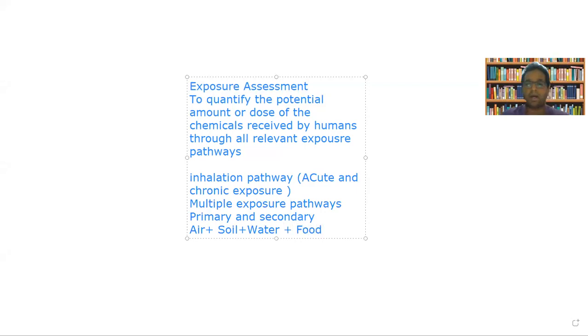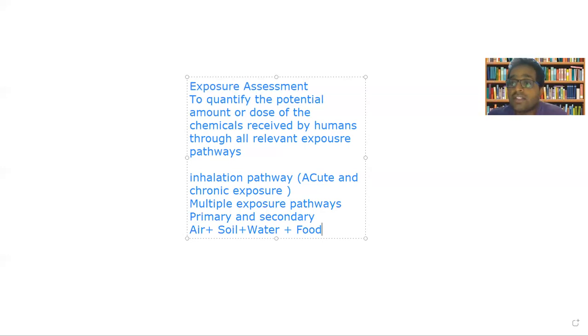These are the different pathways. Okay, so exposure assessment means the potential amount or dose of the chemicals received by humans. What is the potential amount or dose of all the chemicals received by humans through all the relevant exposure pathways? You are quantifying it. Okay, now there are two ways of quantification.